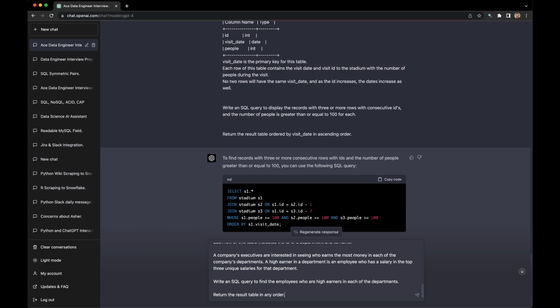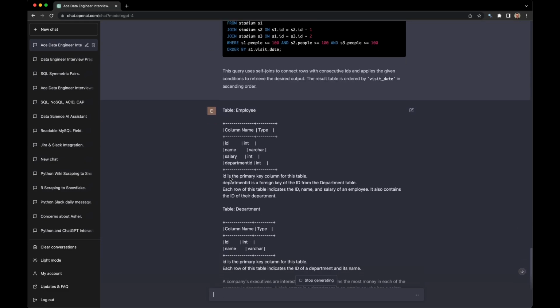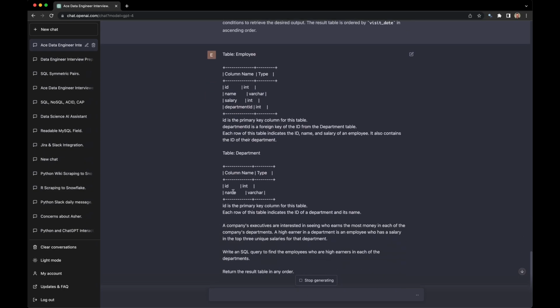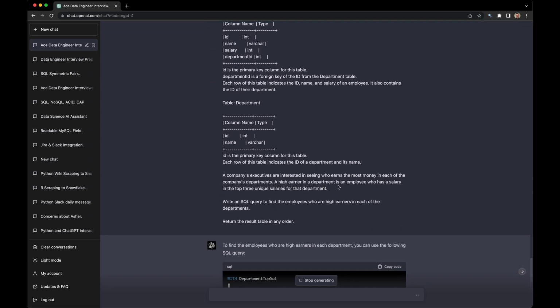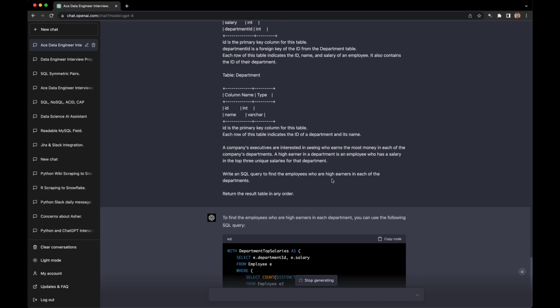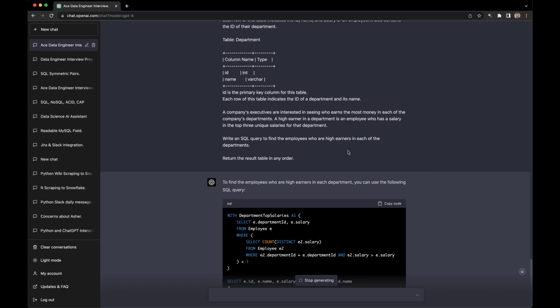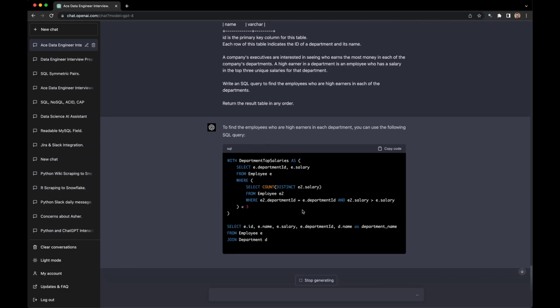This one will take 2 tables, employees with ID, name, salary, and department ID, and then department with ID and name. And the executives are interested in seeing who earns the most money in each of the departments. A high earner in the department is an employee who has a salary in the top 3 unique salaries for the department. Write a SQL query to find the employees who are the high earners in each department and return the result table in any order.